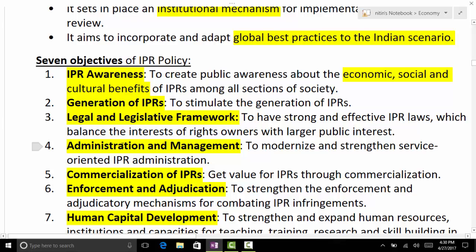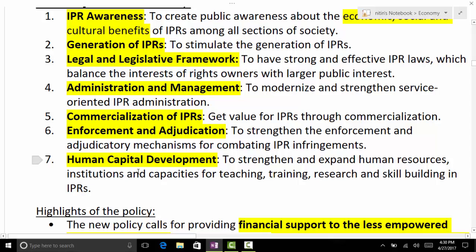So these are 7 objectives. Read them again and try to remember them. So AGL, ACEH. IGL. Not just a guess. So the first point is regarding awareness. So that's why I said AGL. Otherwise, all the points are regarding IP.